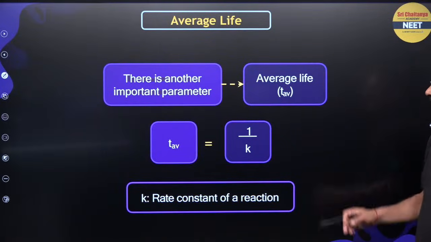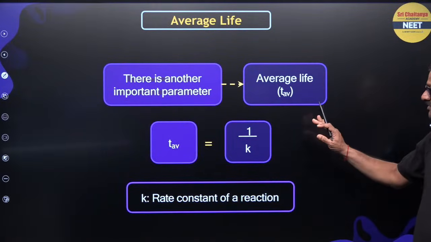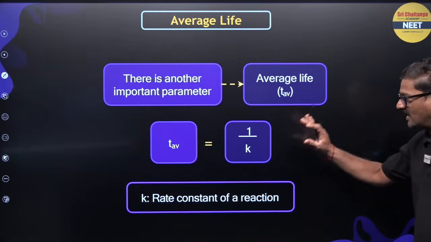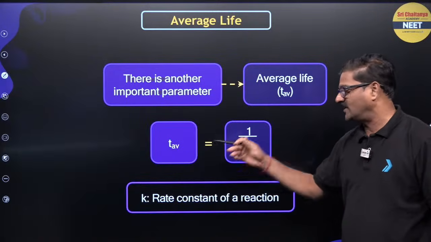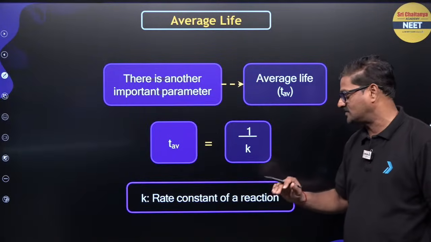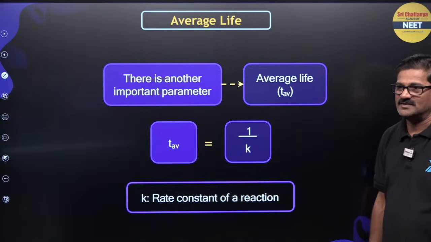Now there is another important parameter, average life. Actually for CBSE it is not that required, but in NEET examinations it is required. T average is the reciprocal of the rate constant of the reaction.